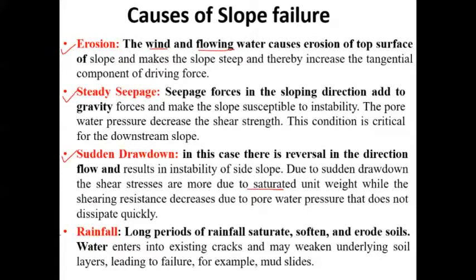The next one is rainfall. Long duration rainfall may saturate, soften, and erode the soil, that means the topsoil, and water can enter the existing cracks present over the surface of the slope and may weaken the underlying soil layers, leading to failure. So that is how rainfall triggers slope failure.